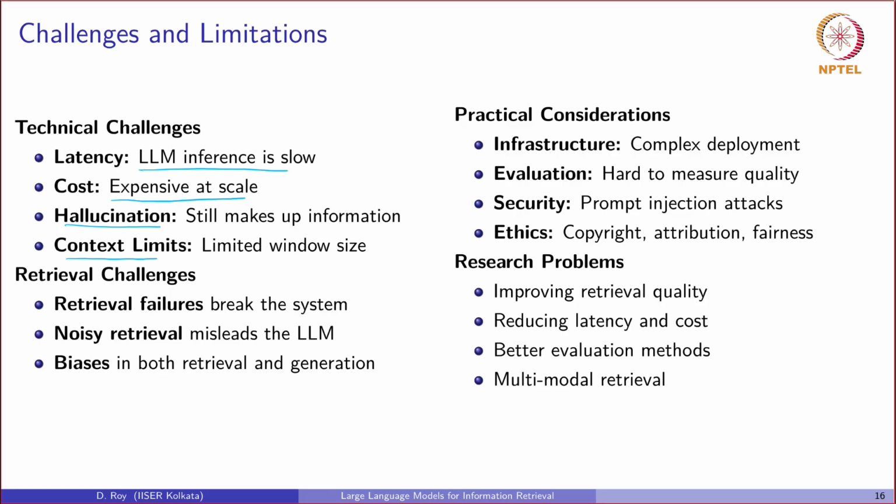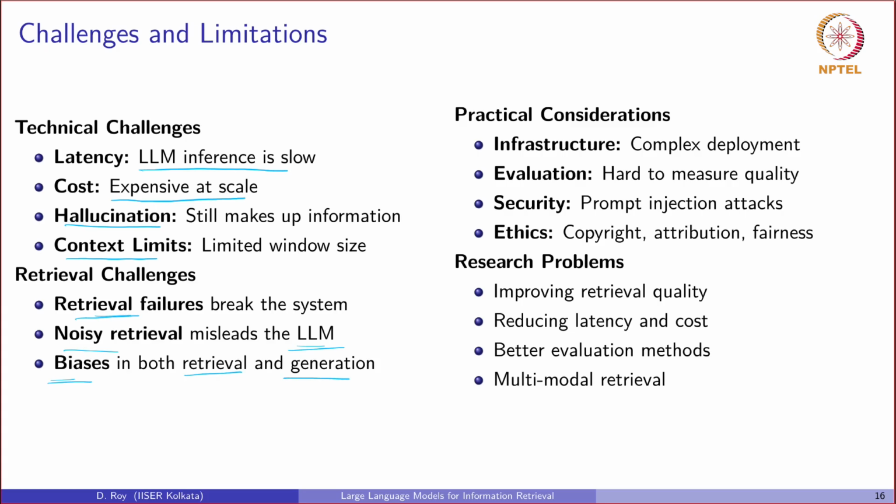Now, from a retrieval perspective, the entire RAG system fails if the initial retrieval is a poor one. Also, noisy documents can mislead the entire LLM generator. And we must be aware of the biases present in both retrieval as well as the generator.